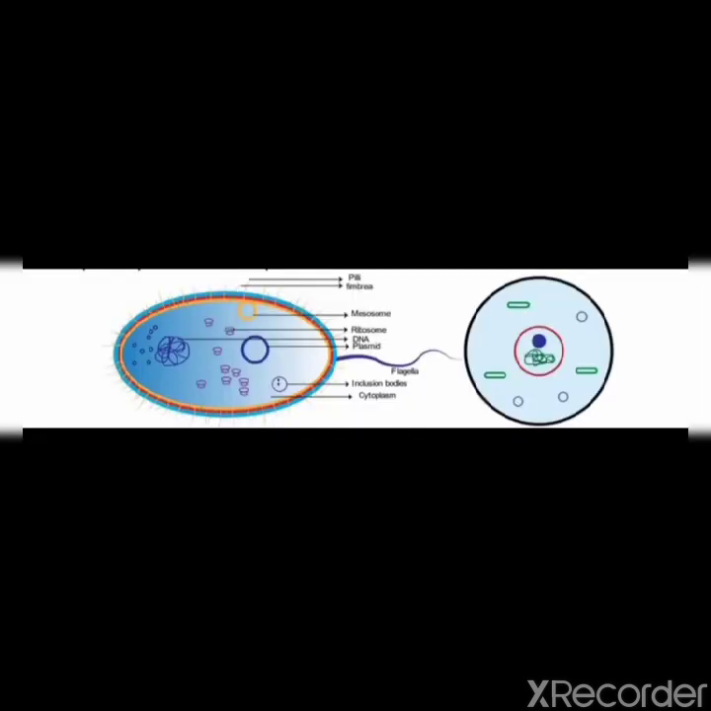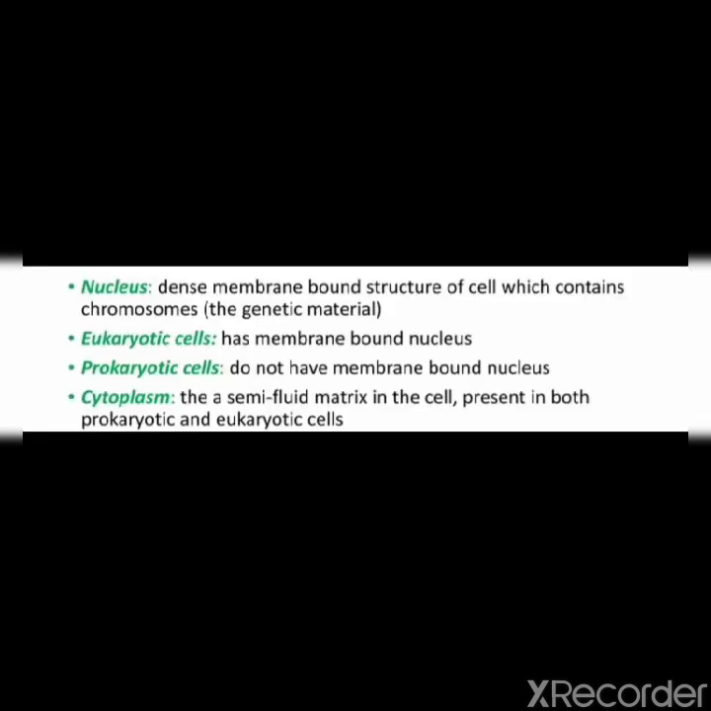In a eukaryotic cell, you can see that DNA is present inside the nucleus. But what about the prokaryotic cell? You know that in a prokaryotic cell there is no true nucleus. So DNA is freely floating in the cytoplasm. So just remember that eukaryotic cells have a membrane bound nucleus while prokaryotic cells do not have a membrane bound nucleus.